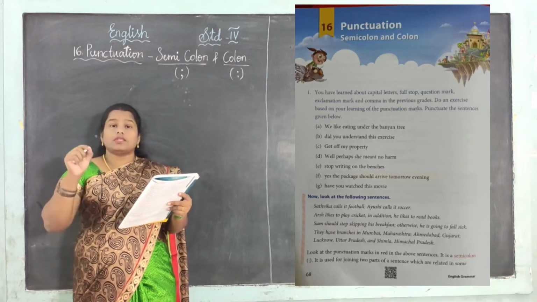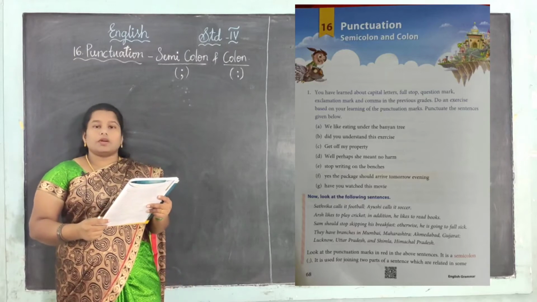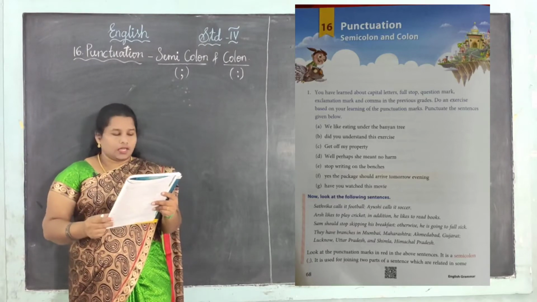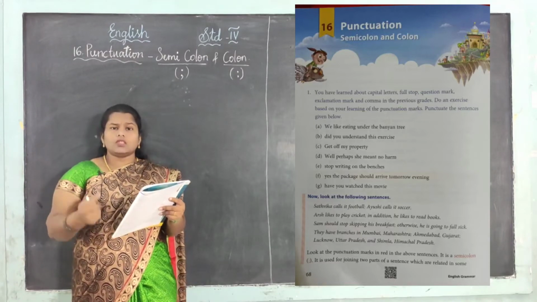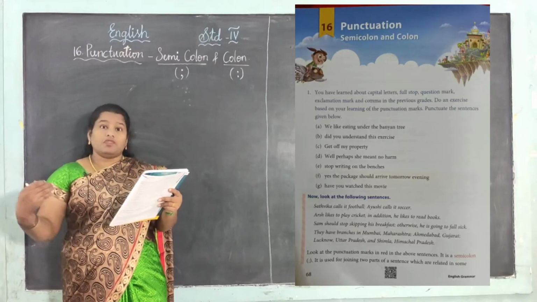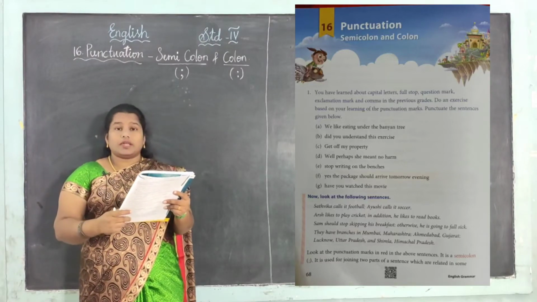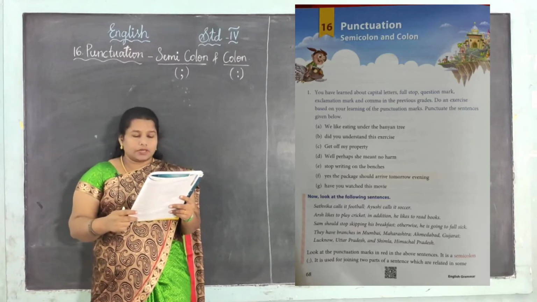Full stop we use at the end of the sentence, end of the statement, right? Yes, next, question mark. Question mark is used to ask a question. And exclamation mark. Exclamation mark can show strong feeling, okay. And comma is used in various ways, right? Yes, in the previous grade, all these you have learned.